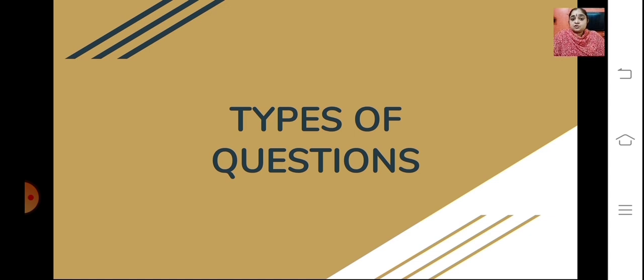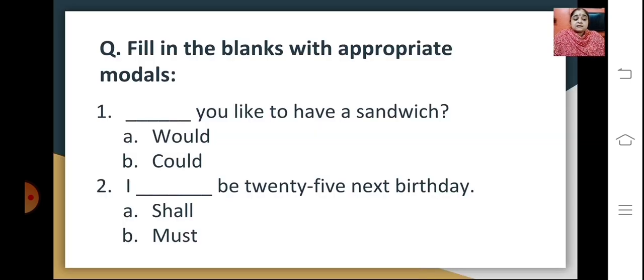Okay, I hope you have understood what the types are, what are the different modals that are used. Go through these. Now we will just brush up on the type of questions that could be asked in your exams related to this particular topic. One of the questions is fill in the blanks with appropriate modals. For example, you will be given the options, so you have to pick out which is the most suitable modal for that particular sentence.